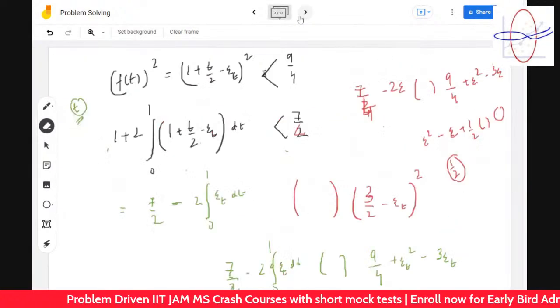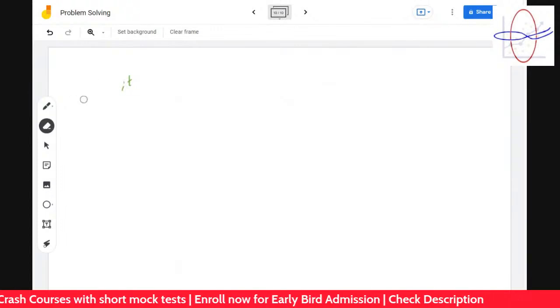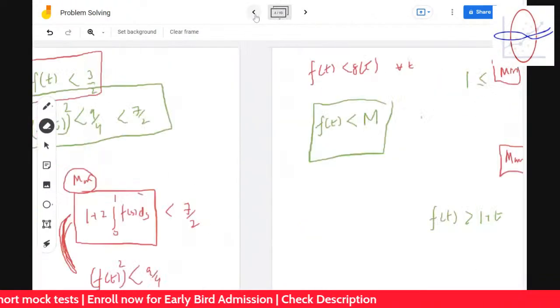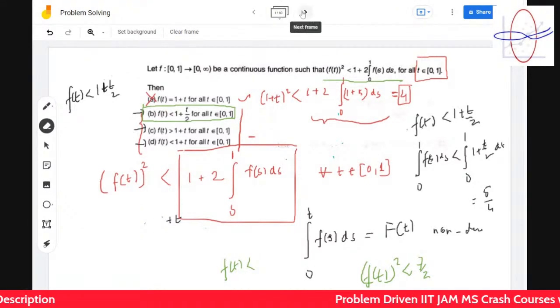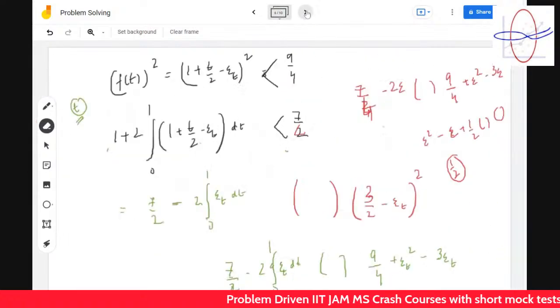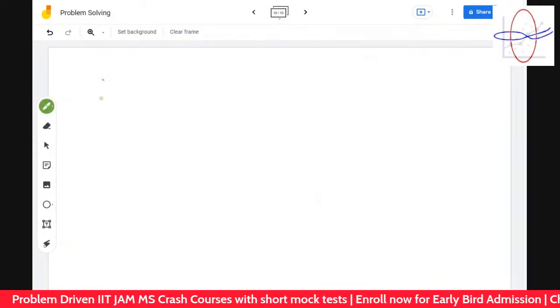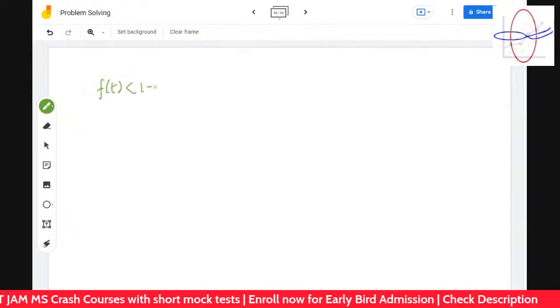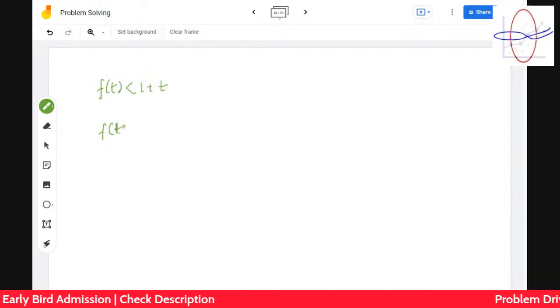So ft is less than 1 plus t. So let's take this case. I think this will happen. You know why? Because I have a hunch that ft is equal to 1 plus t. This was not happening for just one case. T is equal to 1 ke liye. Otherwise it was happening. So I think if we take ft less than 1 plus t, I think this will happen. I feel. So if ft is less than 1 plus t, then ft value is what? 2, less than 2.